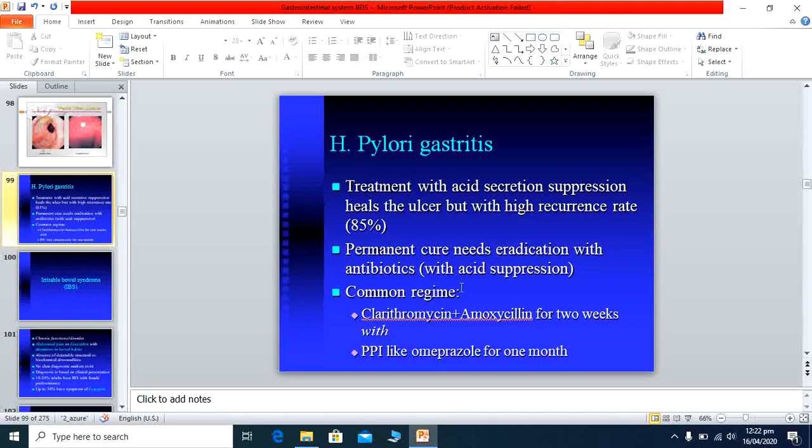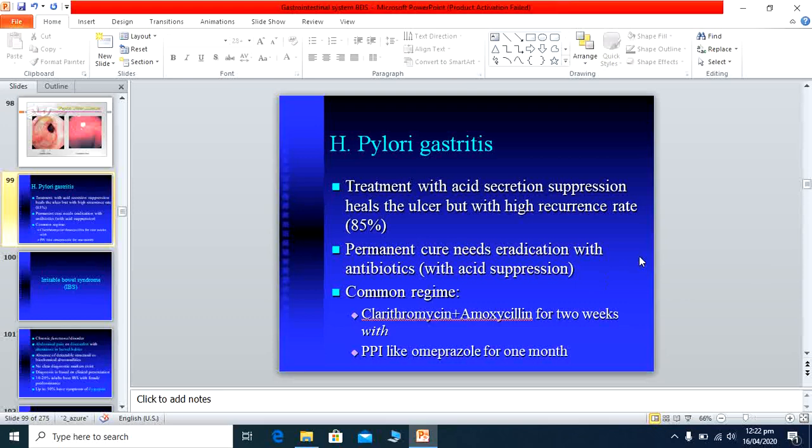A more common regime which I usually practice is clarithromycin, which is available under the name Clarisid, and amoxicillin. These are given for 2 weeks, meaning 14 days. Along with this, a proton pump inhibitor like omeprazole is given for 1 month. This is one of the treatment regimens for H. pylori gastritis. By these 2 antibiotics with omeprazole, we are eradicating the bacteria from the stomach.